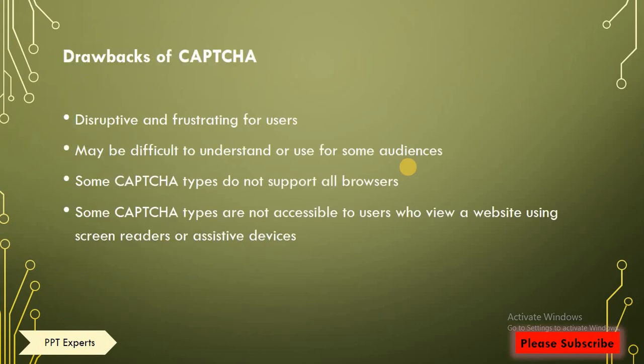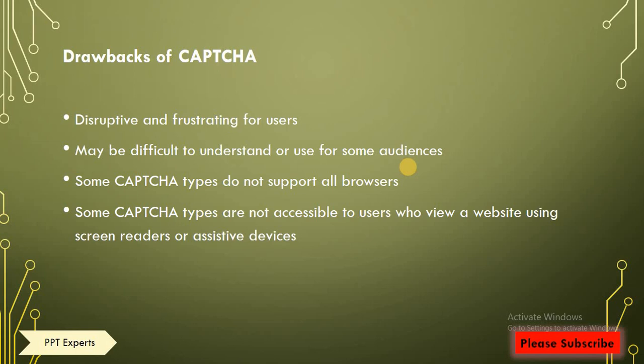The drawbacks of CAPTCHA are that it's disruptive and frustrating for users. Sometimes it takes time to enter the graphic text and distorted text, so the user gets frustrated. It may be difficult to understand or use for some audiences.